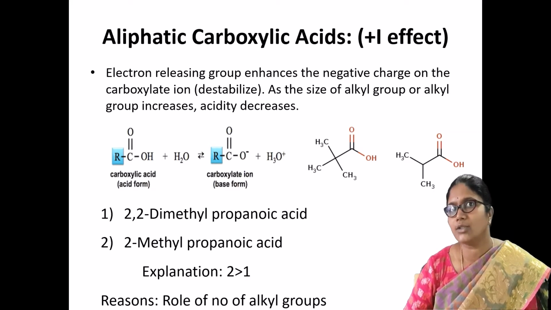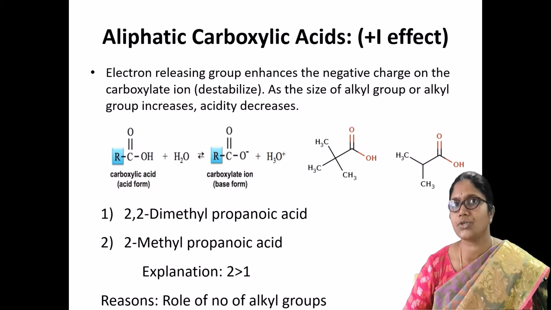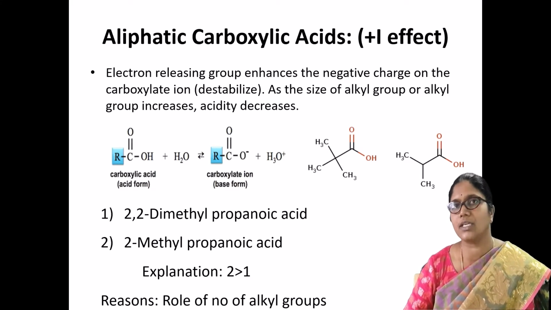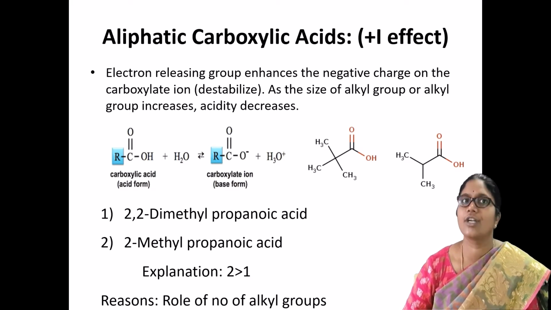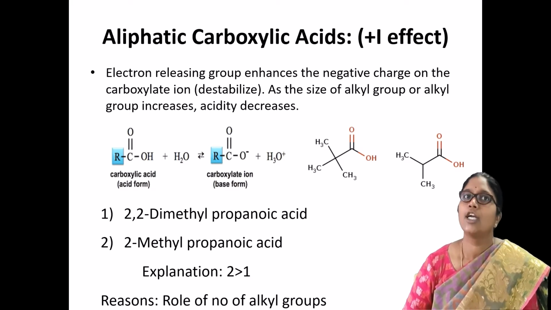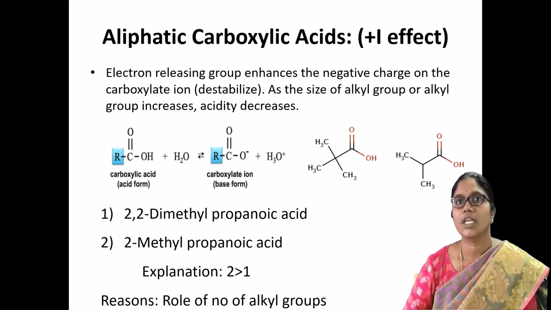So what is the explanation of this? It is the role of alkyl groups. The second structure contains fewer alkyl group substitutions on the second carbon of the carboxylic acid when compared with the first structure. So that is the reason why 2,2-dimethyl propanoic acid is less acidic than 2-methyl propanoic acid.